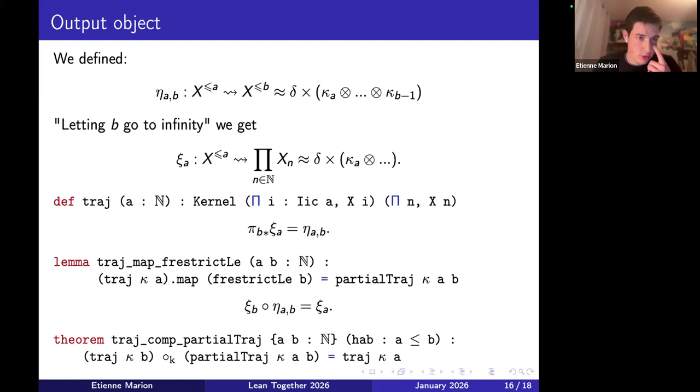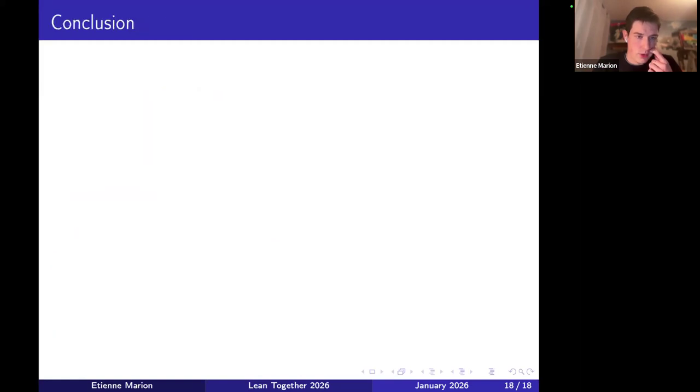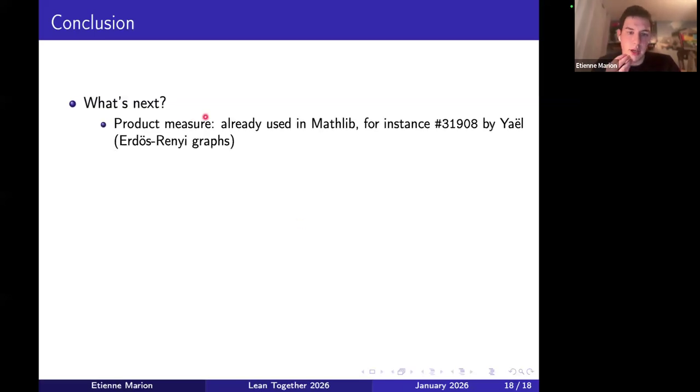And to conclude, I just want to speak a bit about how this is useful in other contexts. About the product measure, I didn't talk a lot about it, but it's already used in many places in Mathlib. For instance, there's this pull request by Yael, who is working on Erdős-Rényi graphs, and I know that they use the product measure in this pull request.